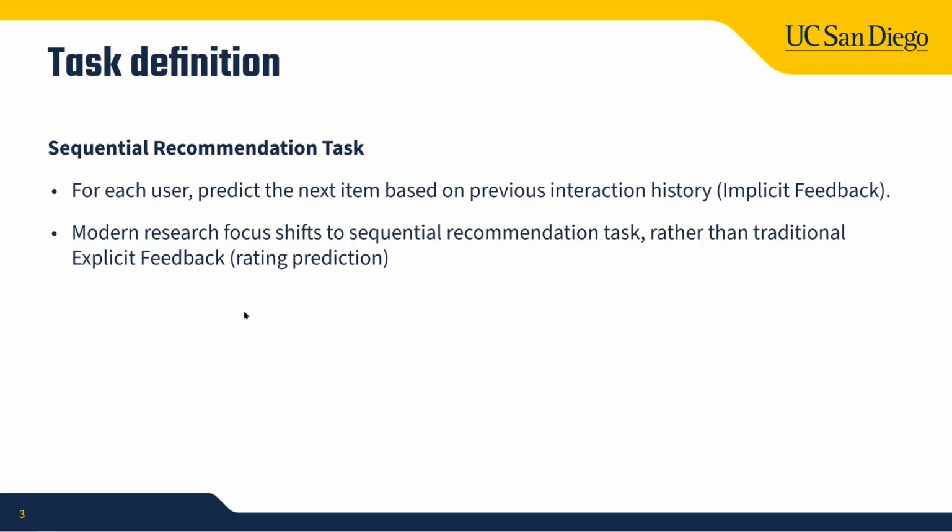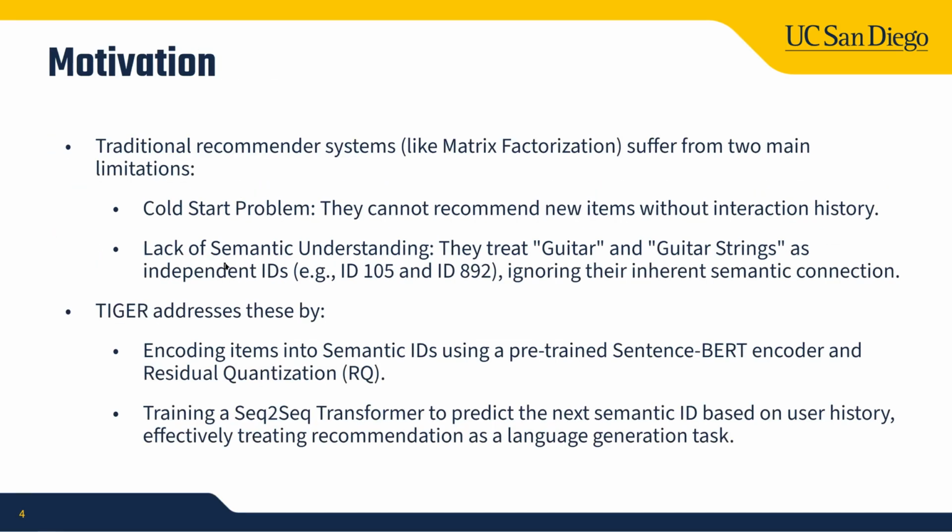So our task is sequential recommendation. To be more detailed, for each user, we will predict the next item based on previous interaction history, which is a kind of implicit feedback. Modern research focus has shifted to this kind of sequential recommendation task rather than traditional explicit feedback like rating prediction. But we found that traditional recommender systems like matrix factorization suffer from two main limitations.